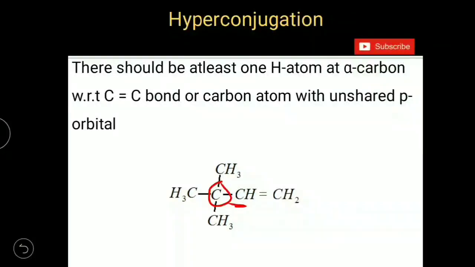The carbon atom next to a double bonded carbon is called the alpha carbon, but this alpha carbon has no hydrogen atoms bonded. So, there is no possibility of hyperconjugation here. So, the condition is we should have at least one hydrogen atom at the alpha carbon to the carbon-carbon double bond or the carbon atom with an unshared p orbital.